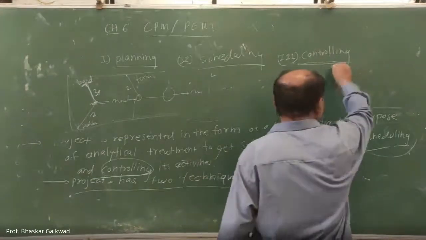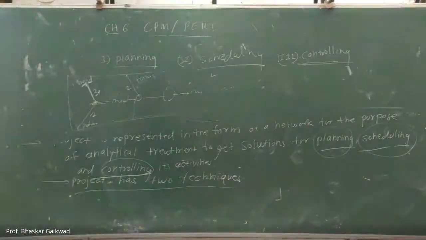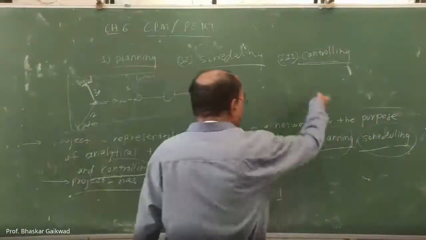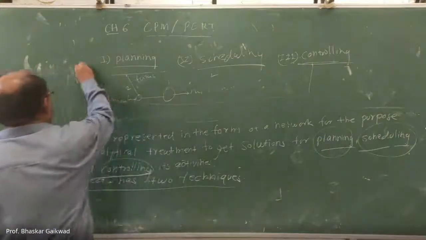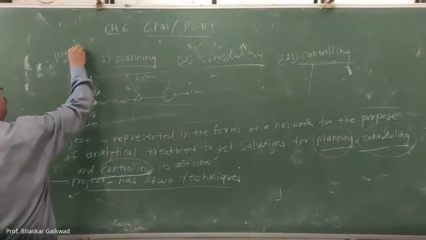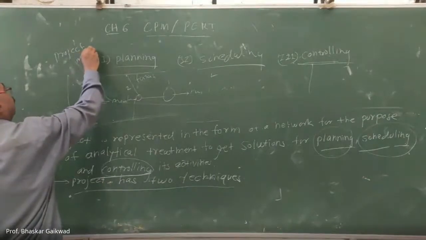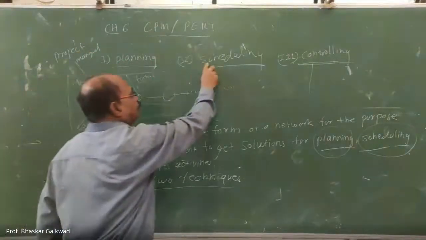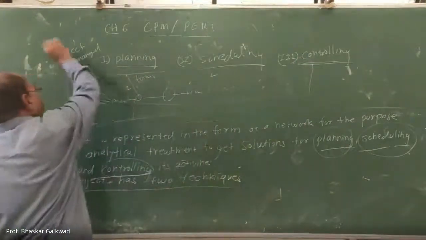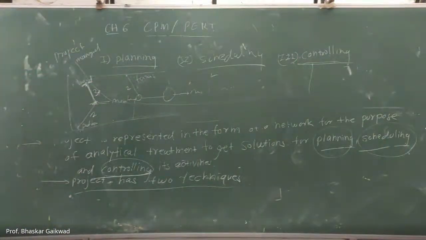Controlling means after everything is over, we have to take feedback. Feedback is nothing but control. It uses PERT diagrams, timelines and charts for continuous monitoring and progress reports. Controlling means what is actually going on. You have to monitor this and give feedback to the project manager. So planning, scheduling, and controlling, and it will give back to the project. So these are the things we actually require in the CPM part. Okay.